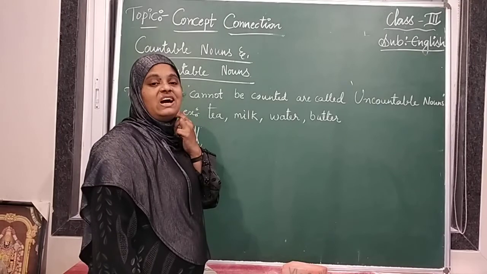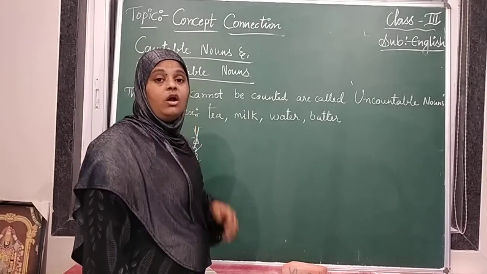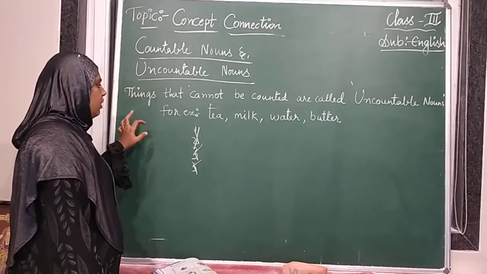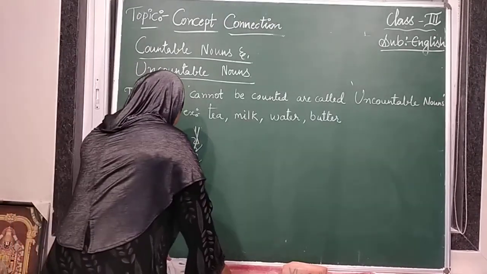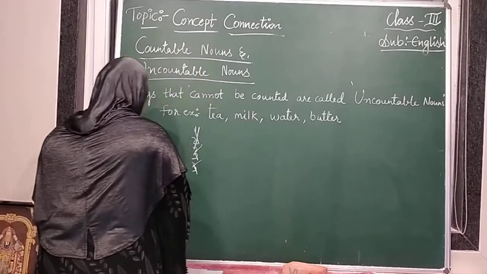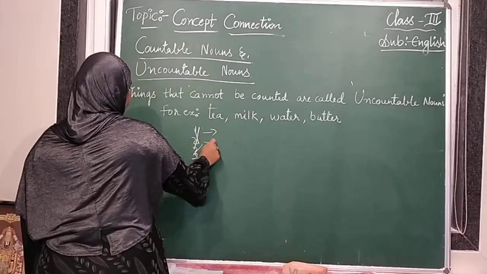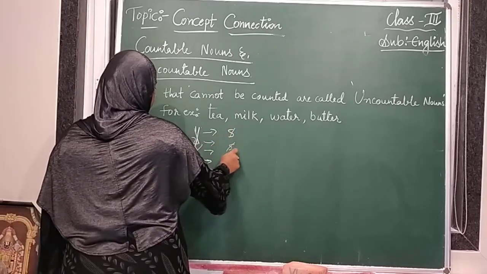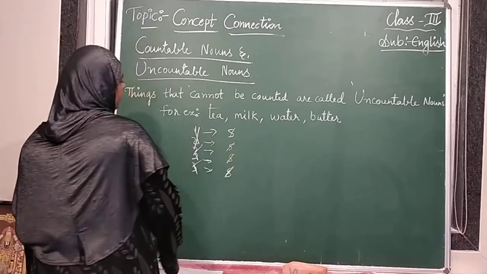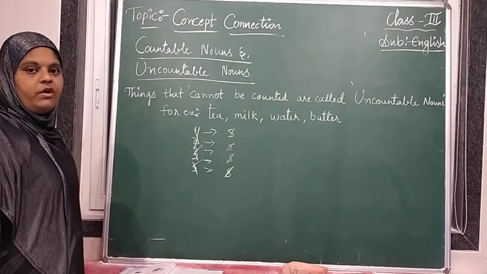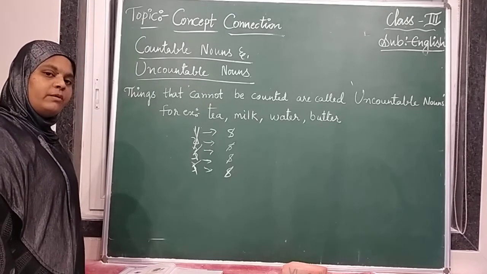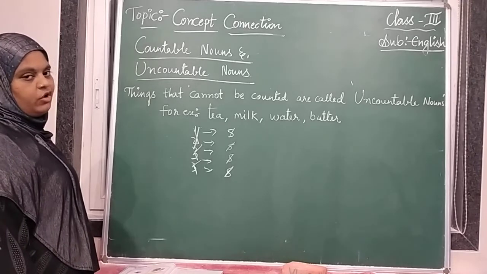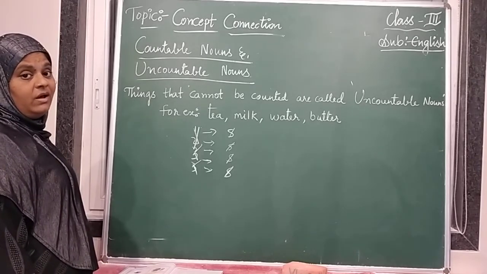Whatever things are not countable are called uncountable nouns. In countable nouns we can put plural forms and numbers, but in uncountable nouns we cannot.